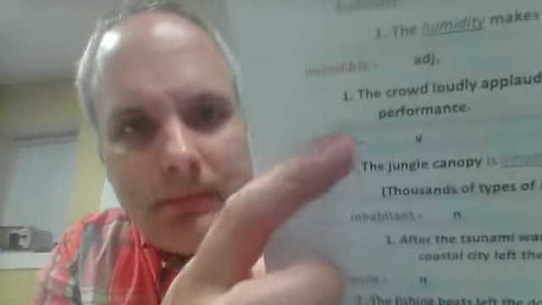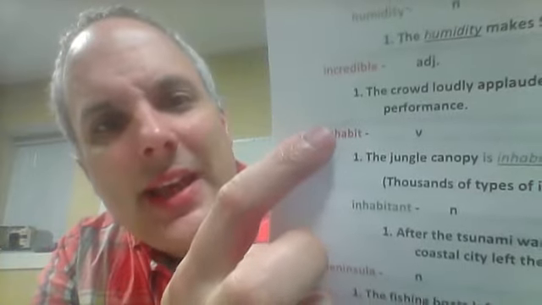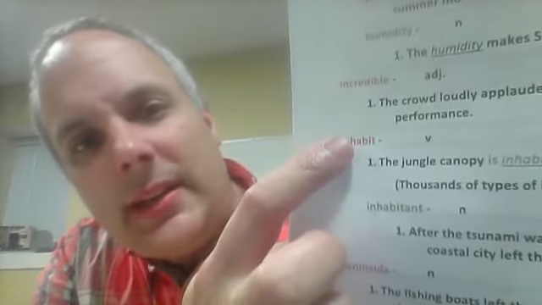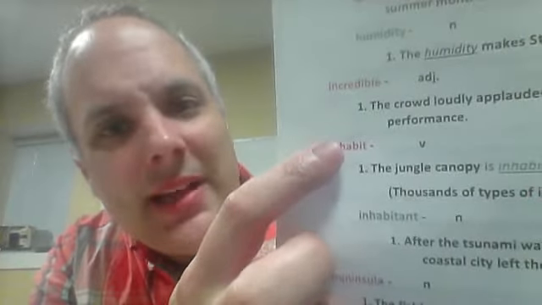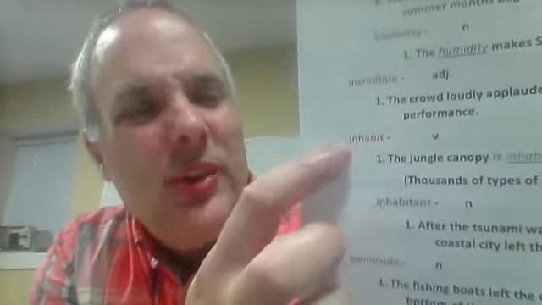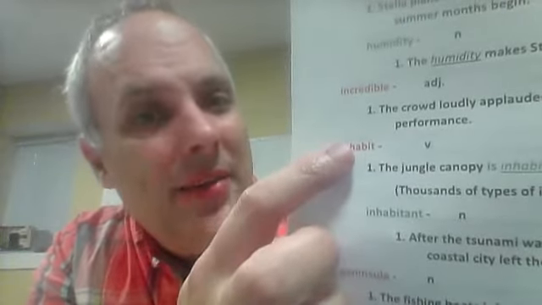Okay, good. Inhabit. Some of you might know the word habitat. Habitat is where people live. So you might want to say that crocodiles' favorite habitat is like hot water or something like that. I actually don't know. Crocodiles, I think, live mostly in ocean water or fresh water. I'm not so sure. But their habitat is like disappearing. That frog is in trouble because their habitat is disappearing. Now, inhabit means that you live in a place, okay?